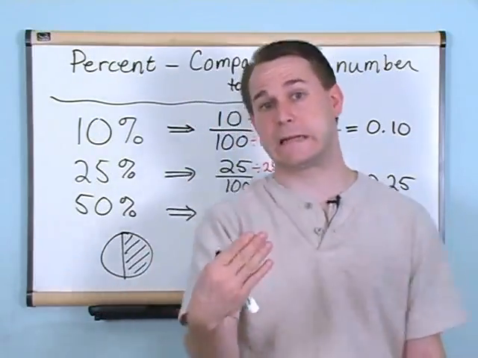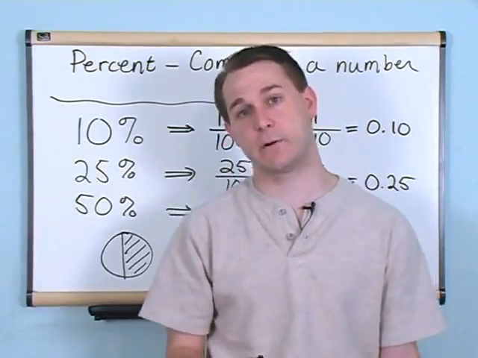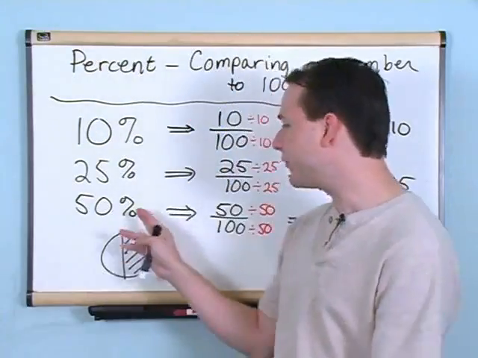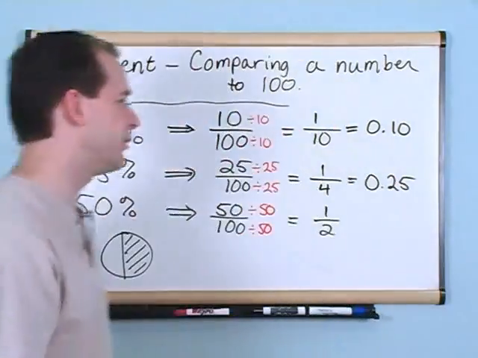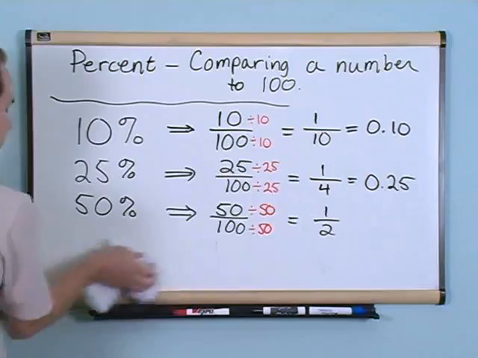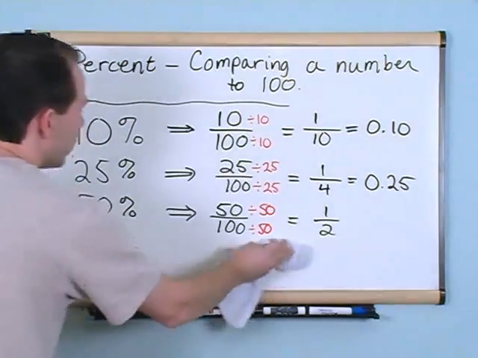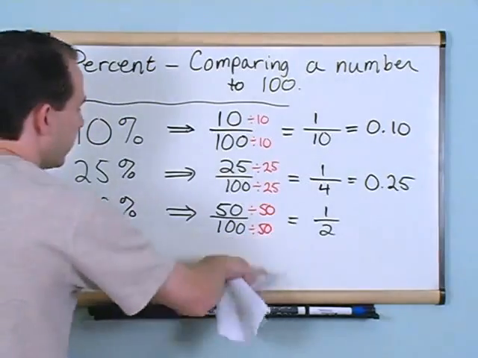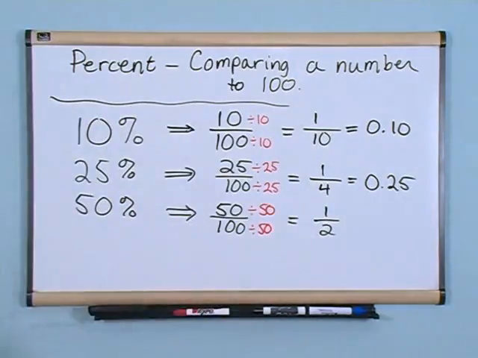If you had something more like 95% chance of rain tomorrow, then you would know that it's almost guaranteed to rain, because 95% is very close to 100, and that's what we're comparing to. We're comparing to 100, okay? So it's just a way to compare, and to give a probability almost. That is exactly what a percentage is. It gives you an idea of the certainty with which something will happen.